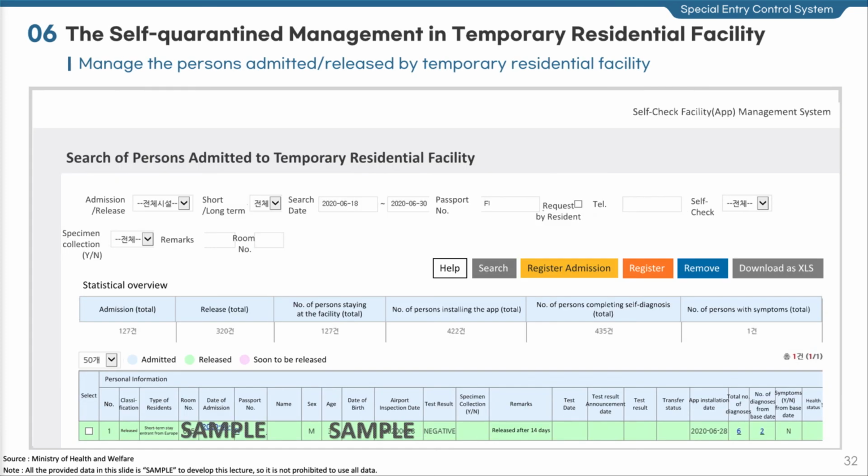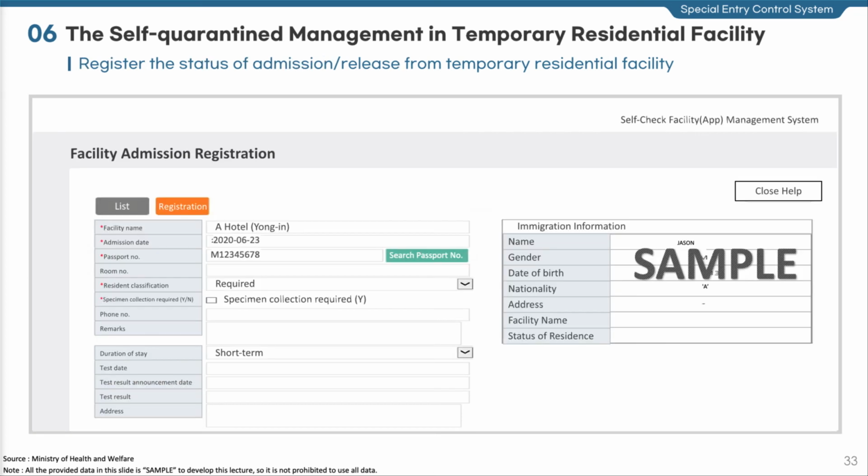In the meantime, we manage the status of persons admitted and released by temporary residential facilities. Specifically, we manage the status of admission and release of foreigners with short-term visa to temporary residential facilities, and others, as well as their record of self-diagnosis. Administrators register the admission of entrants to the temporary residential facility.